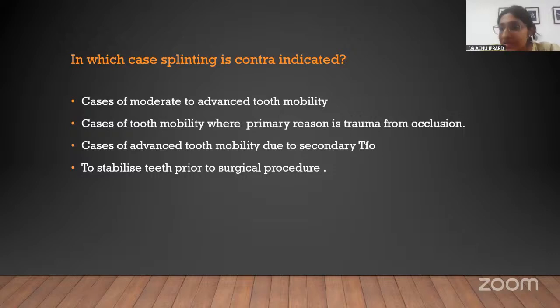Whenever there is traumatic occlusion diagnosed as the reason for the tooth mobility, then you have to always go for occlusal correction. But clinically, if you're seeing such a patient where the mobility is grade 2 or verging on 3, you will have to go for splinting itself to promote healing, but after occlusal correction. So with that, we have come to the end of the presentation because it was 2 small topics.